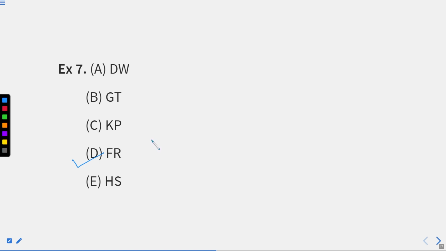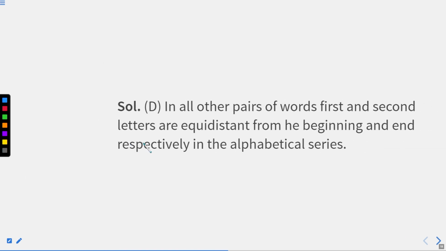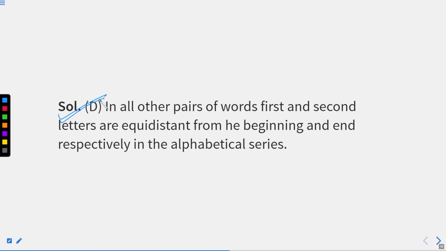Otherwise, you have to count again and again. But if you make that table for yourself in the beginning of the test itself, then it becomes easier for you to answer these questions. So option D is your answer. I hope you didn't find any problem in this part, right?